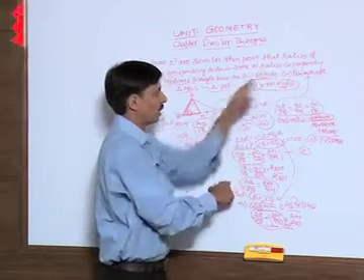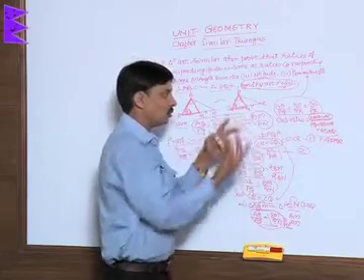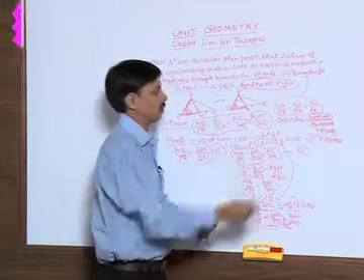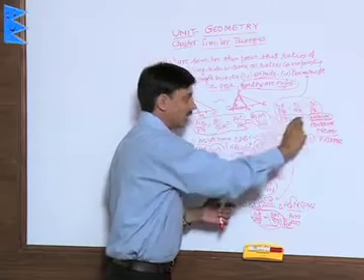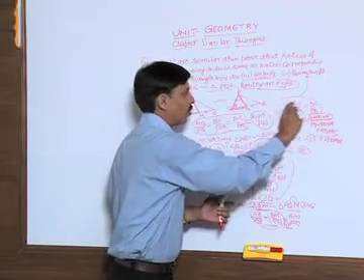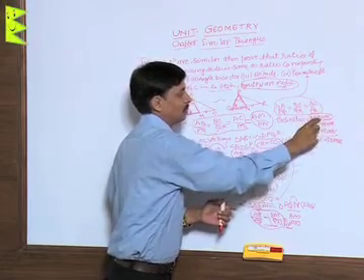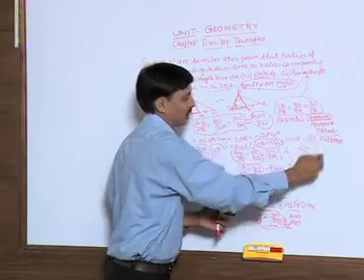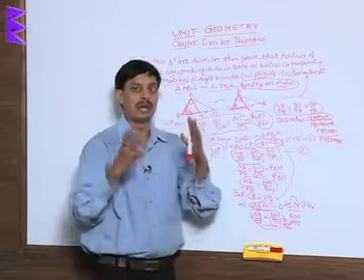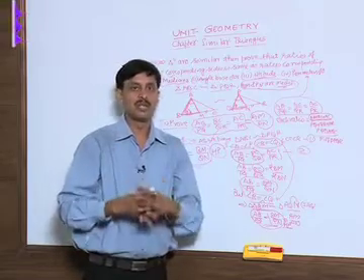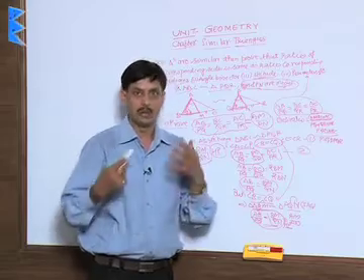Similarly for altitudes, and in case of perimeter, sum of antecedents upon sum of consequents, that is using the concept of ratio proportion, we can say AB upon PQ, BC upon QR, AC upon PR is equal to sum of all numerators upon sum of all denominators, that is AB plus BC plus AC upon PQ plus QR plus PR, which gives us the ratio of perimeters. So you have to remember, to apply at many places, that the ratio of sides is same as the ratio of corresponding medians, angle bisectors, altitudes and perimeters.